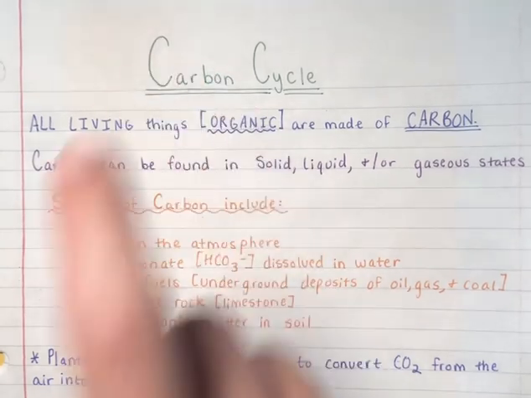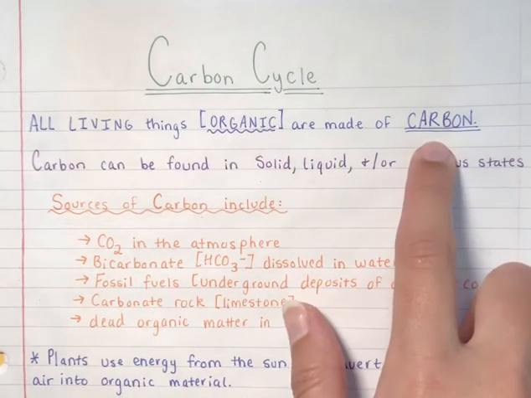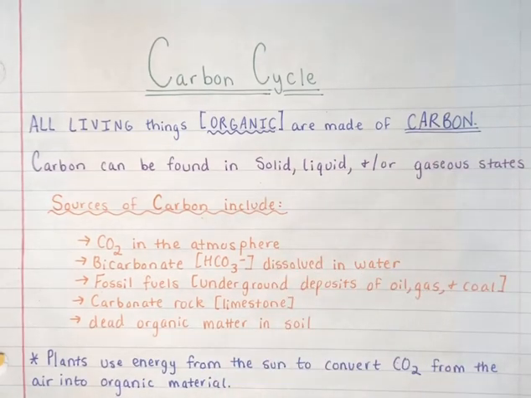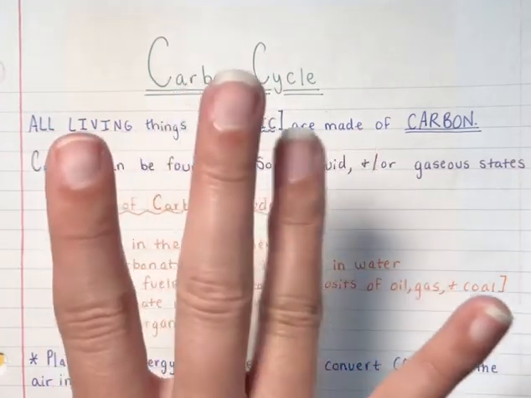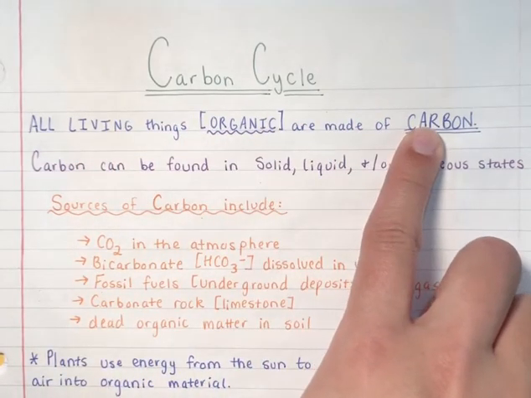If you have carbon as part of the backbone of your structure, you are considered an organic molecule. Again, this isn't the type of organic like when you go to the grocery store and it says the vegetables are organically grown. This just means that carbon is present in the system. Carbon is the major backbone of life. Carbon is found in all 4 of our main macromolecules: your carbohydrates, your lipids, your proteins, and your nucleic acids all have carbon in them. We talked about that way in the beginning of the year.